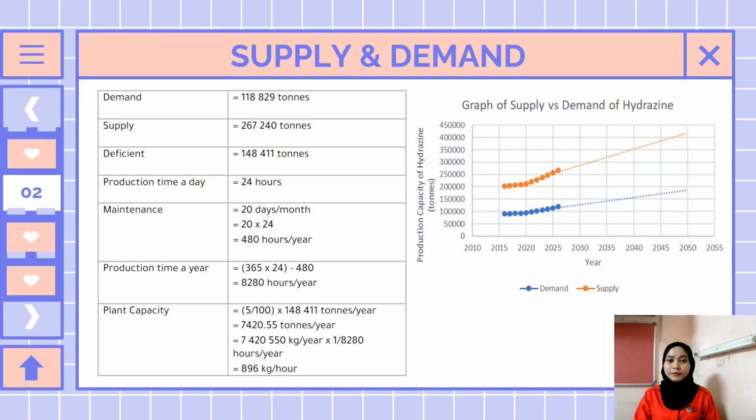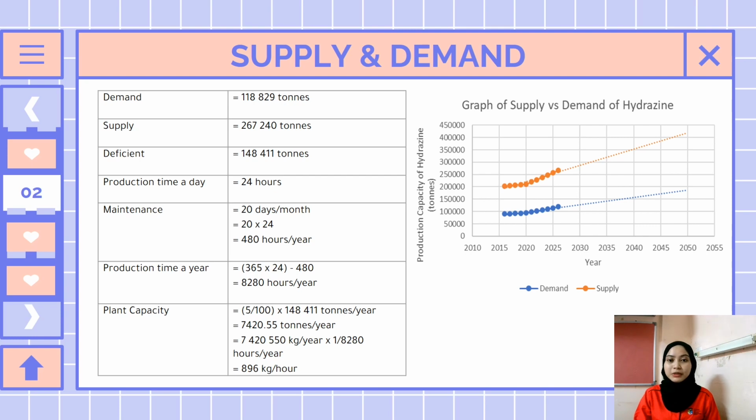This is the graph of supply versus demand of hydrazine. Since the proposed plant is estimated to finish its construction by 2026, the market analysis has been based on that year. According to Cowboy Channel 2021, the global demand of hydrazine is approximately 90,000 tons, while production capacity is about 202,405 tons in 2016. Taking the operational hour of plants as 345 days per year, and in that 1 year, 20 days will be exclusively allocated for maintenance as to keep the plant functioning effectively.